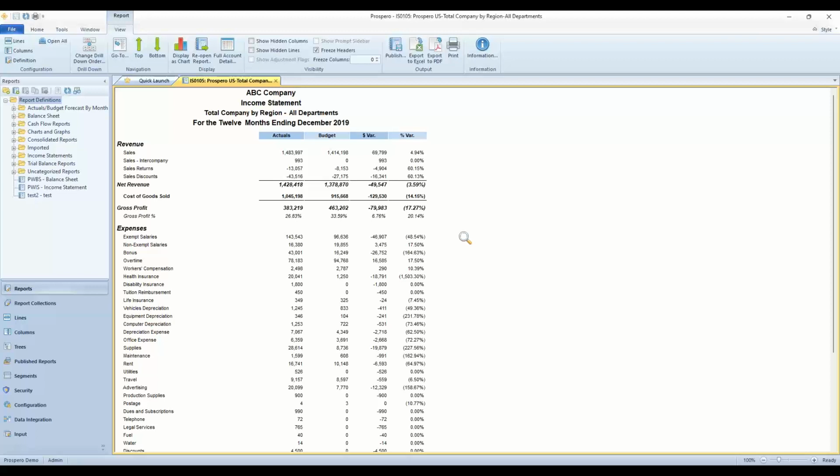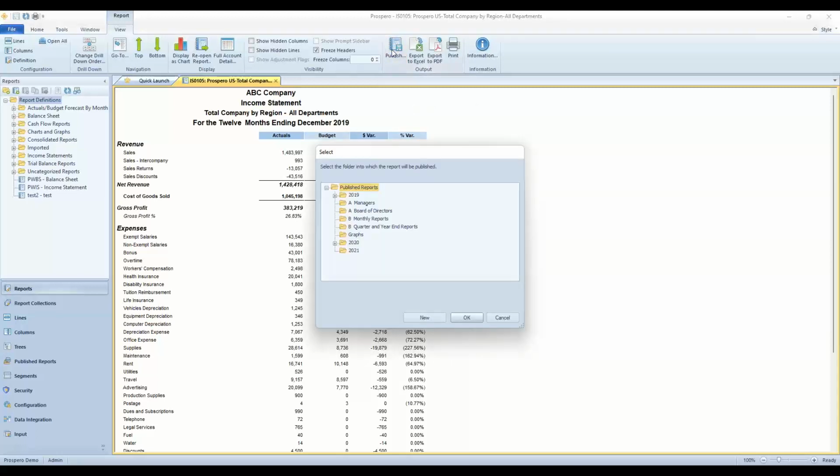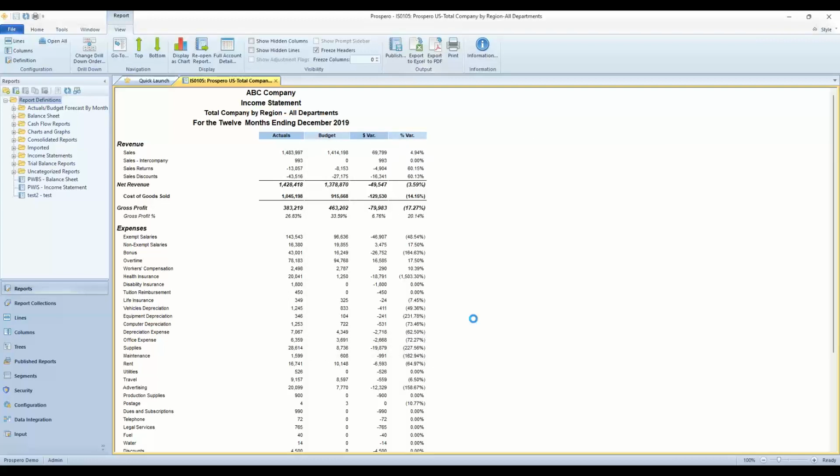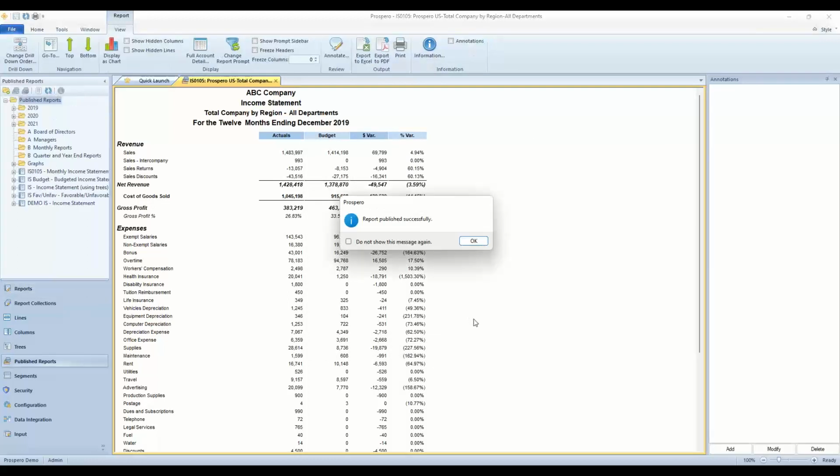Okay, let me look at published reports with you inside Prospero. So any report that you run, you can publish that and save that static copy. When I click publish up top, this will ask me which folder do I want to store this published report in. I know I ran it for December 2019. And okay to publish that. That saves that copy. It saves it inside Prospero's SQL database. So it's not on the network. All these folders, icons on the left, they're not like Windows Explorer folders. They're just organizing the reports and the definitions inside Prospero's SQL database.